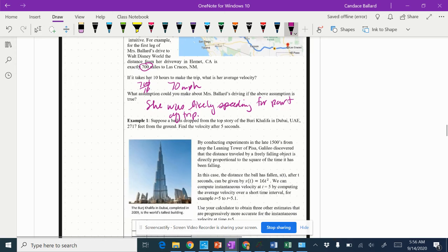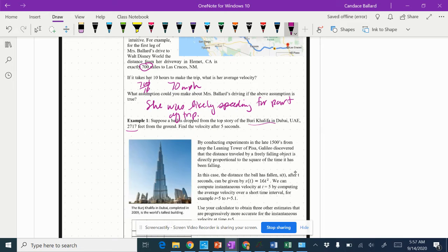All right, example 1. Suppose a ball is dropped from the top story of a building in Dubai, which is 2,717 feet from the ground. Find the velocity after 5 seconds. By conducting experiments in the late 1500s from atop the Leaning Tower of Pisa, Galileo discovered the distance traveled by a freely falling object is directly proportional to the square of the time it has been falling.